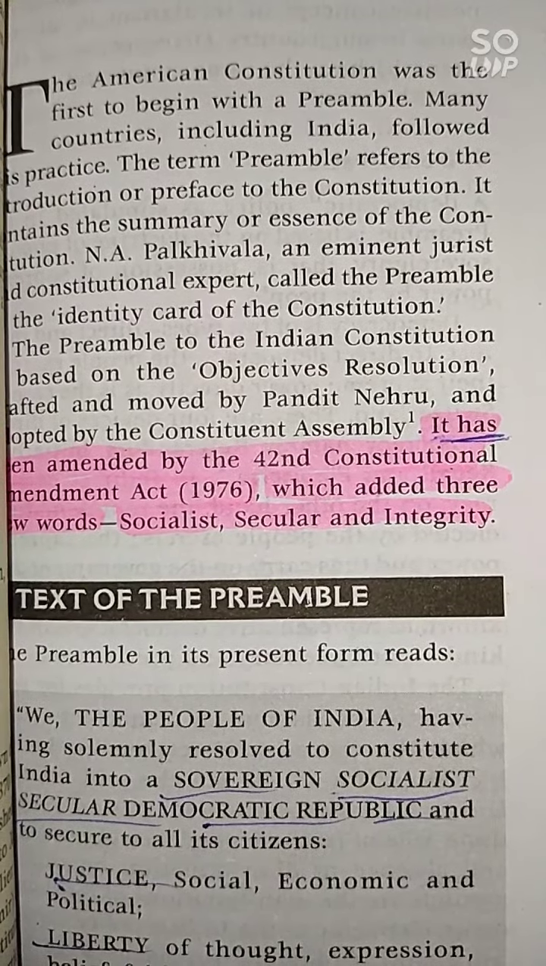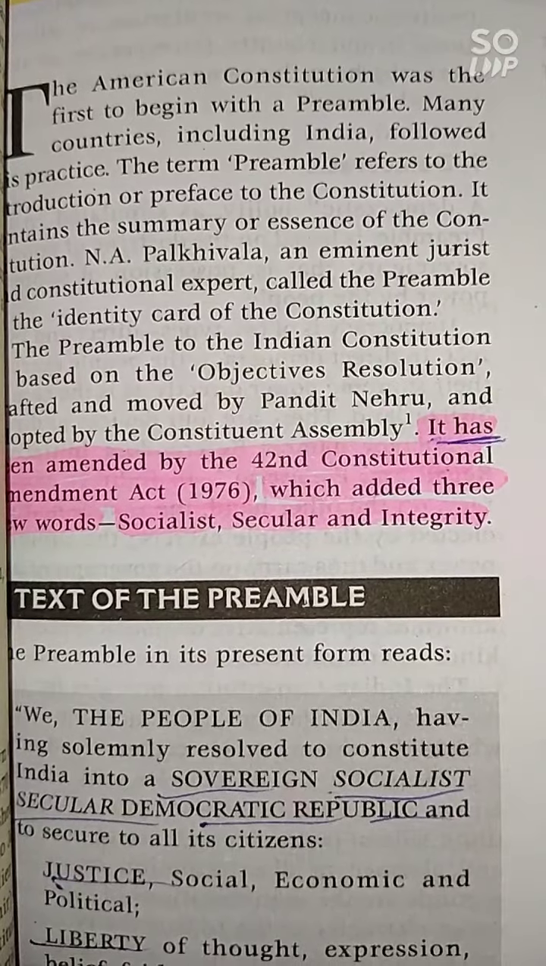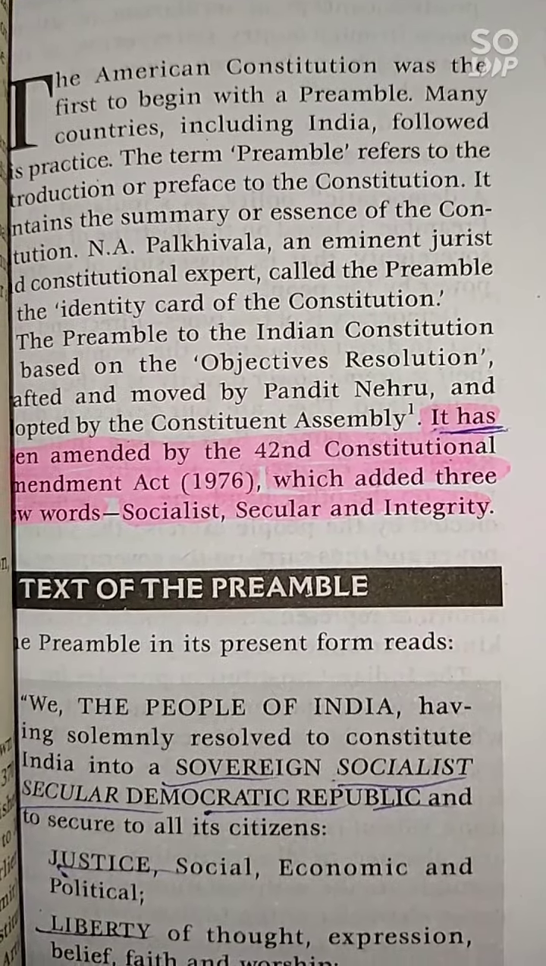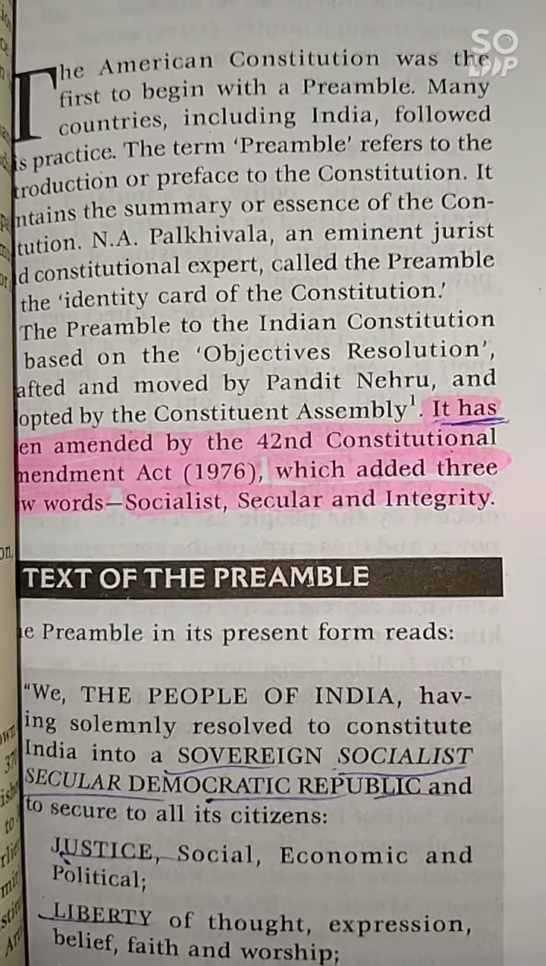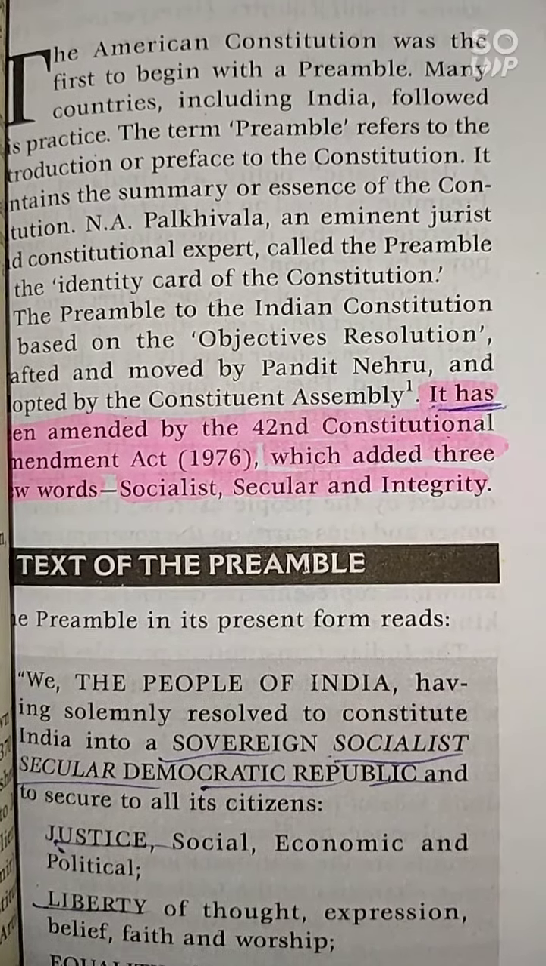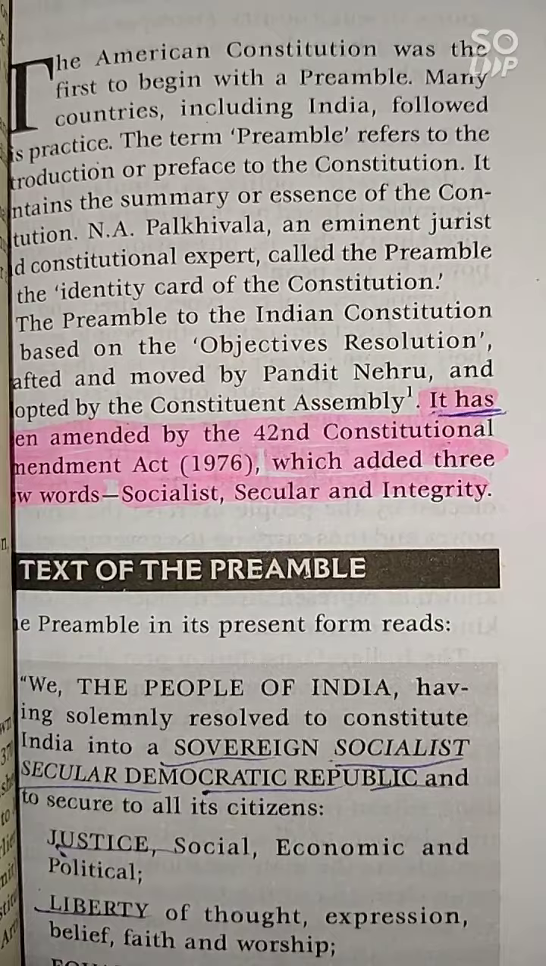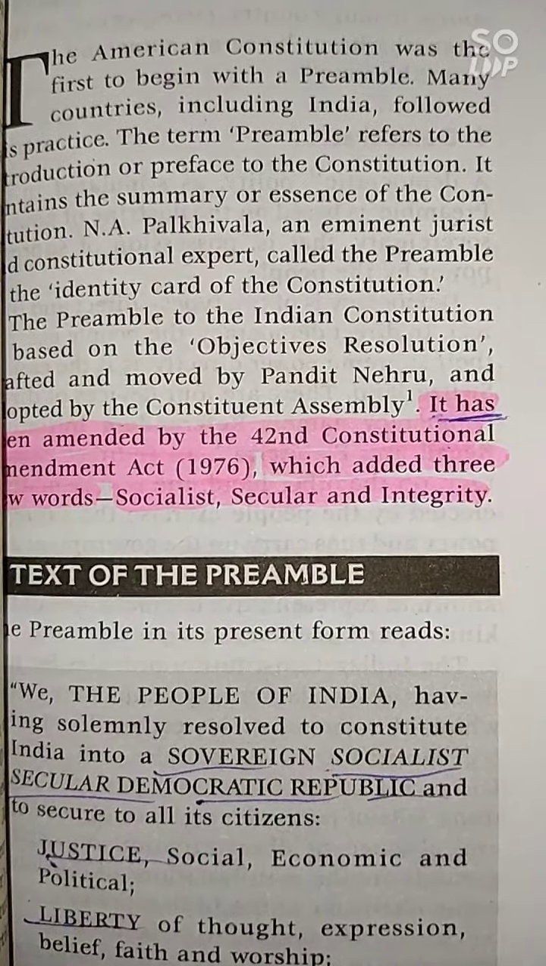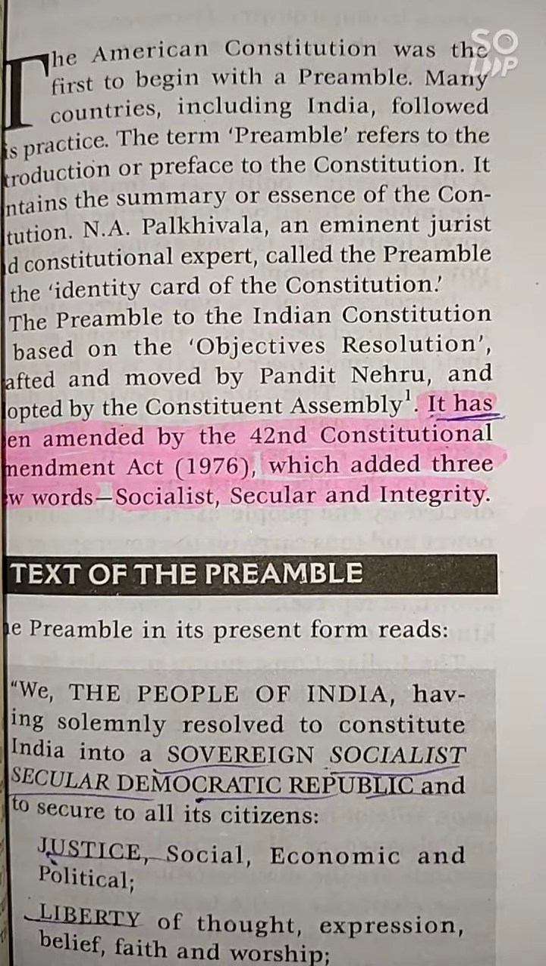The preamble of the Indian Constitution is based on the Objectives Resolution drafted and moved by Pandit Nehru, and adopted by the Constituent Assembly. The 42nd Constitutional Amendment Act of 1976 amended it, adding three new words: socialist, secular, and integrity.